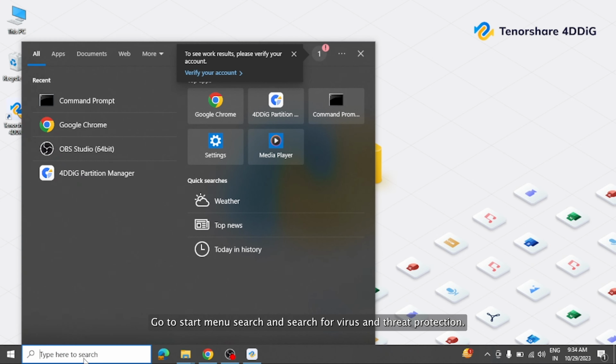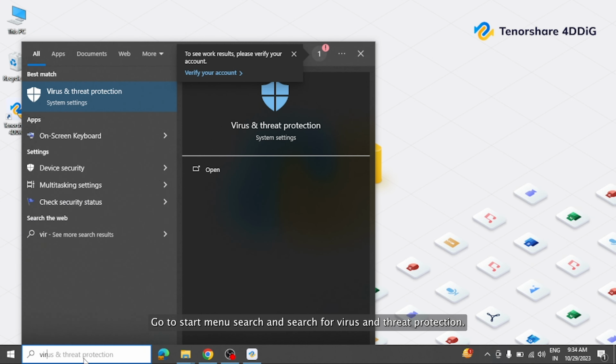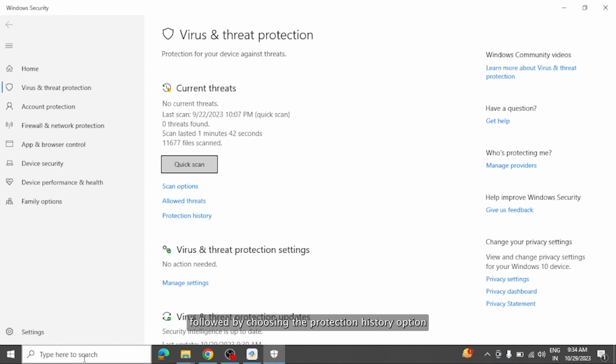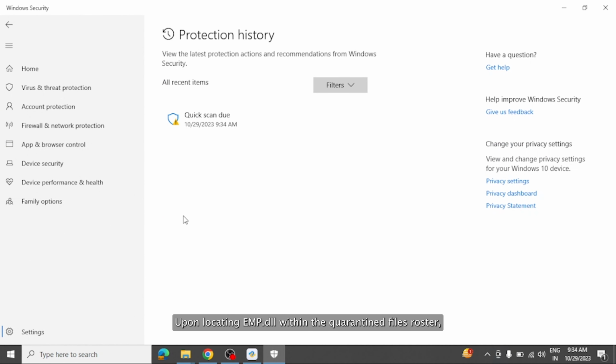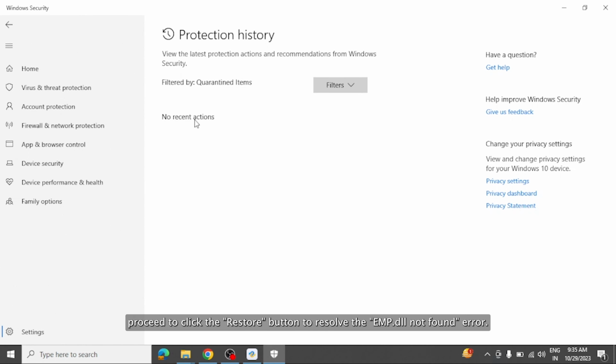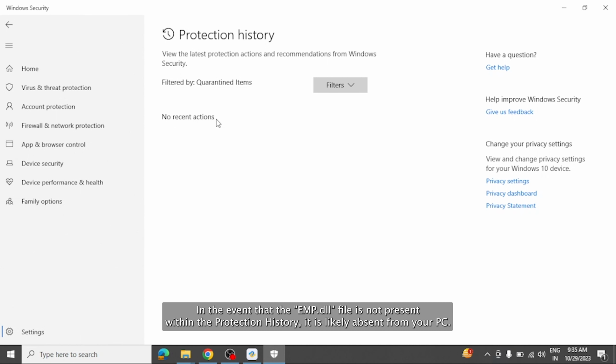Go to the Start menu and search for Virus and Threat Protection. Select the top result in the search findings, followed by choosing the Protection History option to review the list of quarantine files on your system. Upon locating EMP dll within the quarantine files roster, proceed to click the Restore button to resolve the EMP dll not found error. In the event that the EMP dll file is not present within the protection history, it is likely absent from your PC.